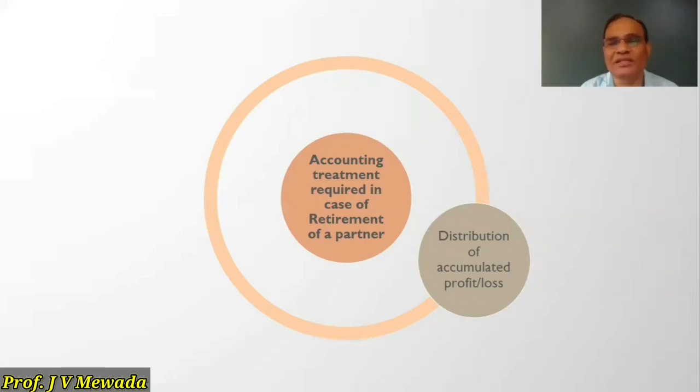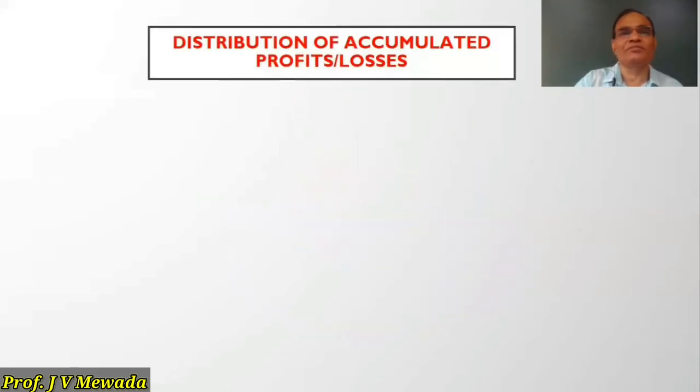That profit is appearing by way of general reserve, reserve fund or profit and loss account credit balance on the liability side. And if any accumulated loss is there, it is appearing on the balance sheet on the asset side. So this profit or loss is to be distributed to all the partners before the retirement takes place.